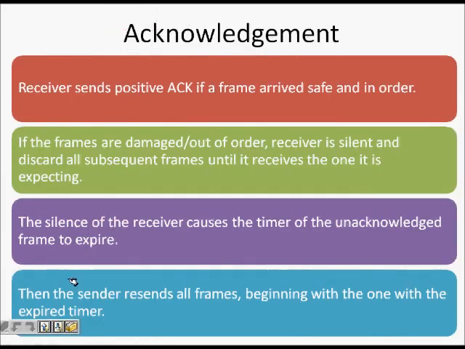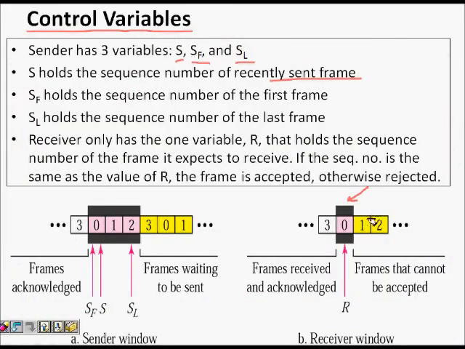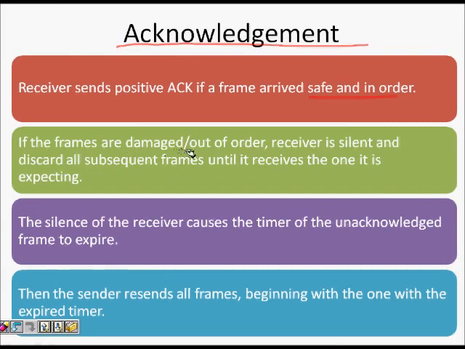Now about acknowledgement. Here the receiver only sends a positive acknowledgement, that I have received some frame which is safe and in order, both. So in order means that if it is expecting frame 0, then it should receive frame 0, not frame 3 or 1. That is in order. If frames are damaged or out of order, the receiver is silent and discards all the subsequent frames.